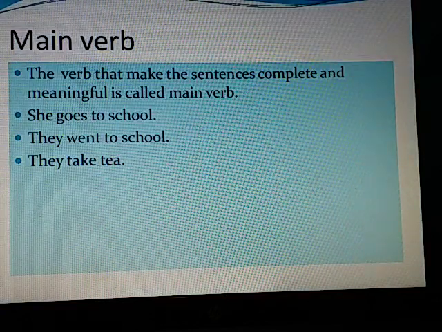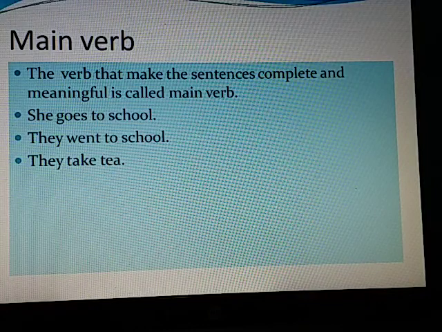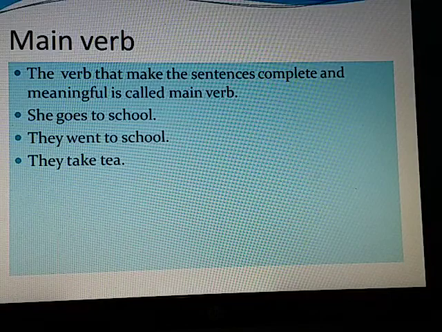The verb that makes the sentence complete and meaningful is called the main verb. For example, they went to school, they take tea. It is the main verb to which we add an ending or which we change to other forms.